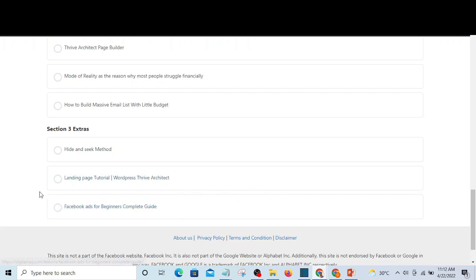Then you're also going to learn the Facebook Ads for Beginners complete guide. Here, in case you are new to running ads on Facebook, you are going to learn how to create your page, how to set up your page to be ad policy compliant, and how to link your Facebook page and your Instagram page. Then you are going to learn what type of ad to create for the first time, so that your account and profile continue to be healthy.